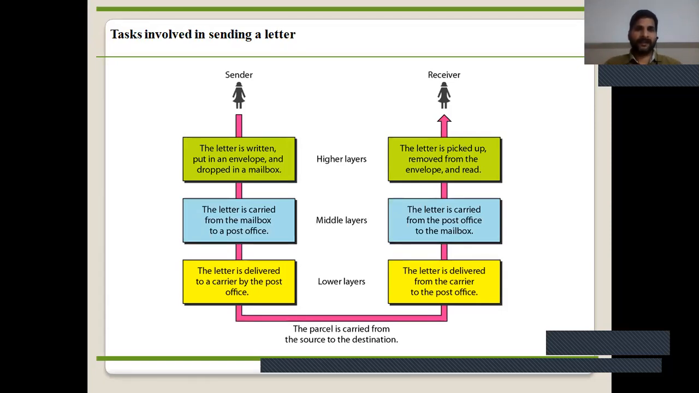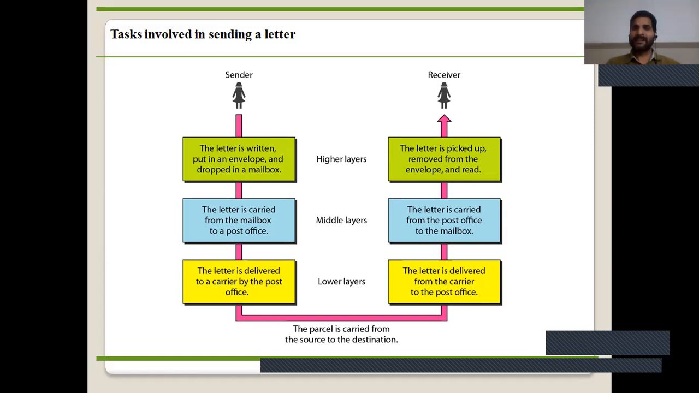First, the sender. The letter is written. First step, in the higher layer, the letter is written, put in an envelope and dropped in a mailbox. Second step, the middle layer, the letter is carried from the mailbox to the post office. And third, the lower layer, the letter is delivered to a carrier by the post office. The parcel is carried from source to destination.